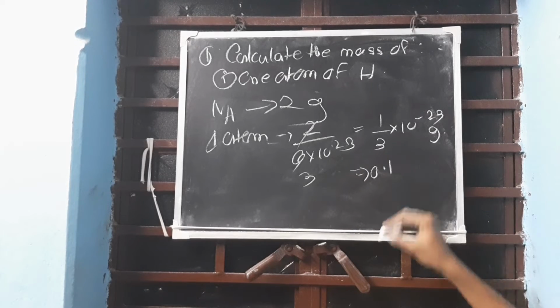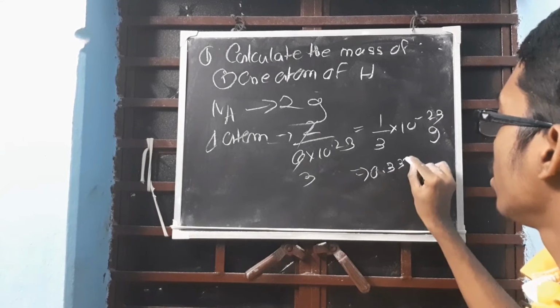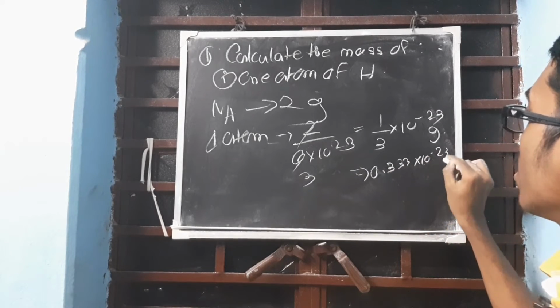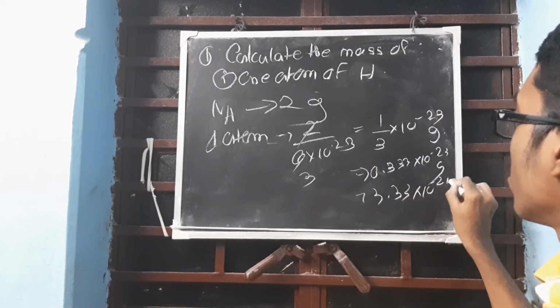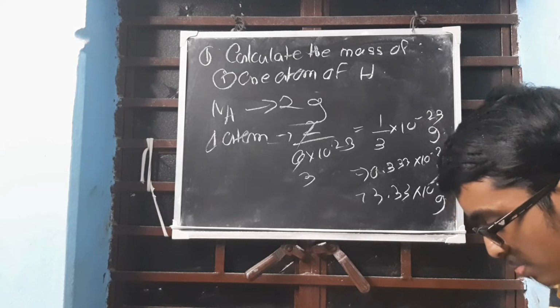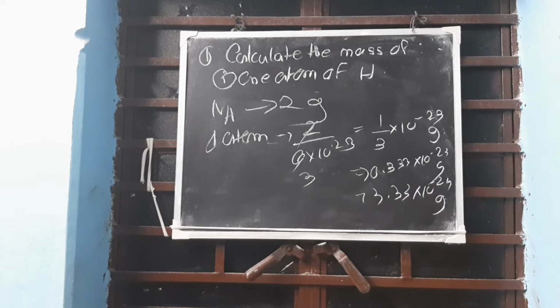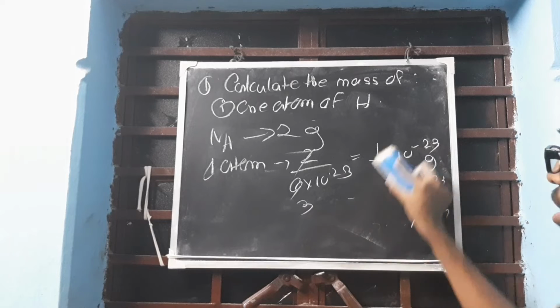That's 0.3333 into 10 to the power minus 23 gram, so 3.33 into 10 to the power minus 24 gram. Clear? Understood? This type of sums are not difficult.